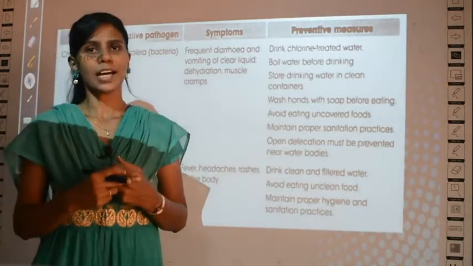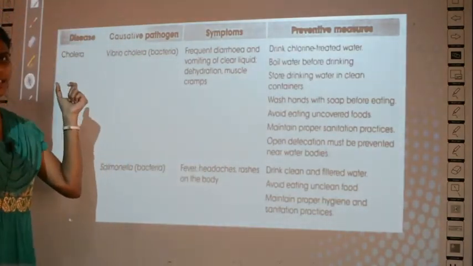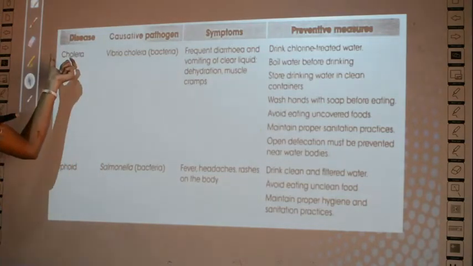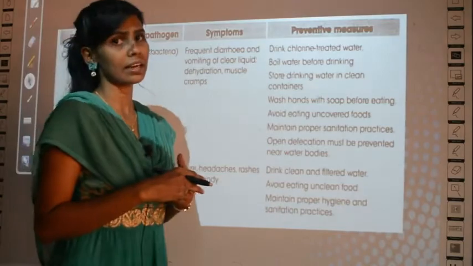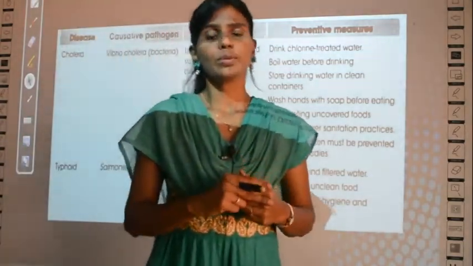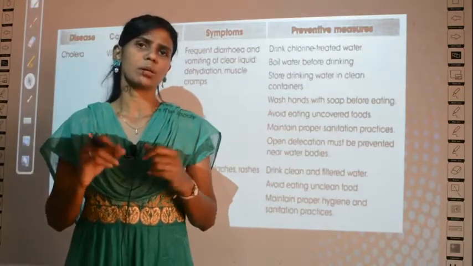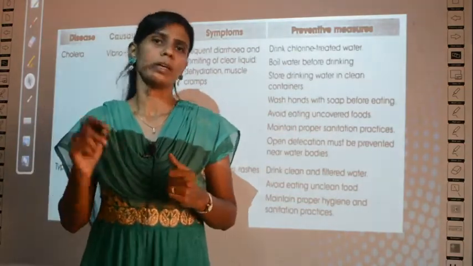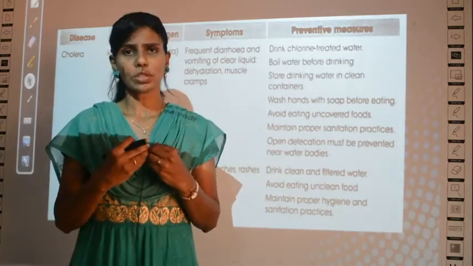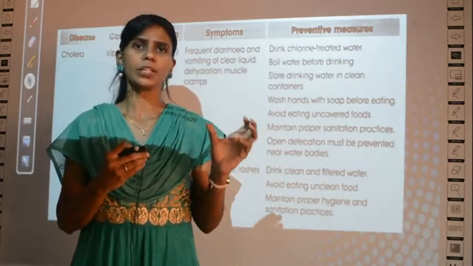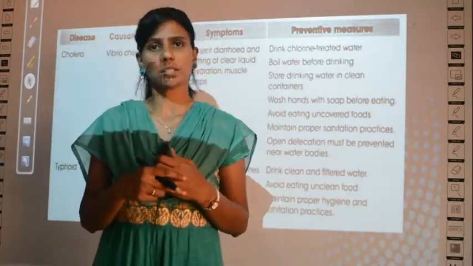Let's start with the first communicable disease given in your textbook in the table. It is cholera. Have you heard this word cholera? Maybe in the 1970s, 60s, it was very common in India, and in some villages, if some people got cholera, many of them would die in bulk or in masses.